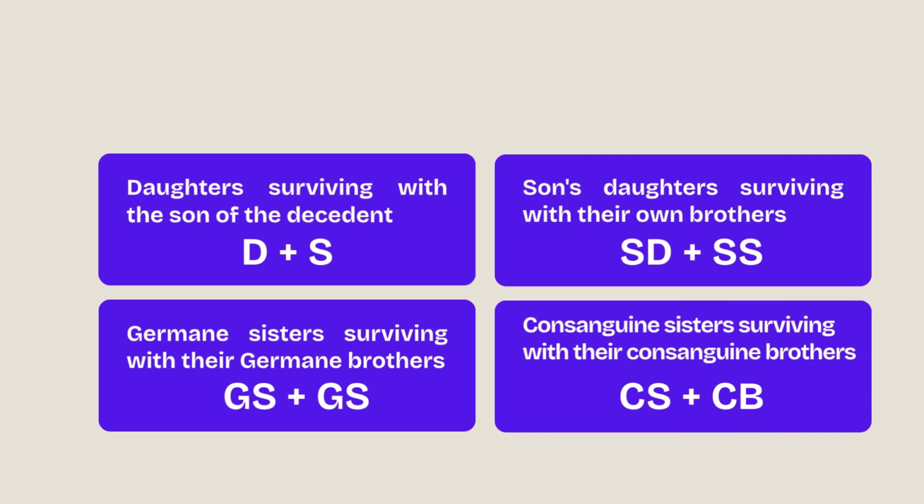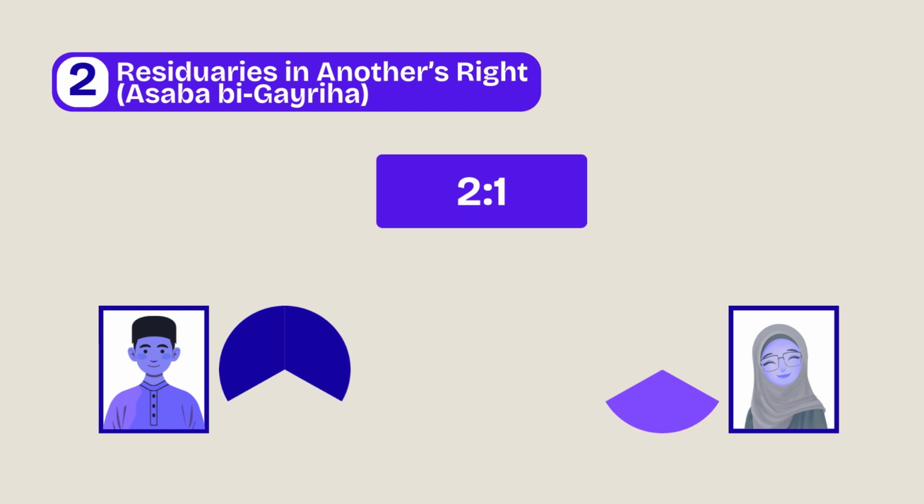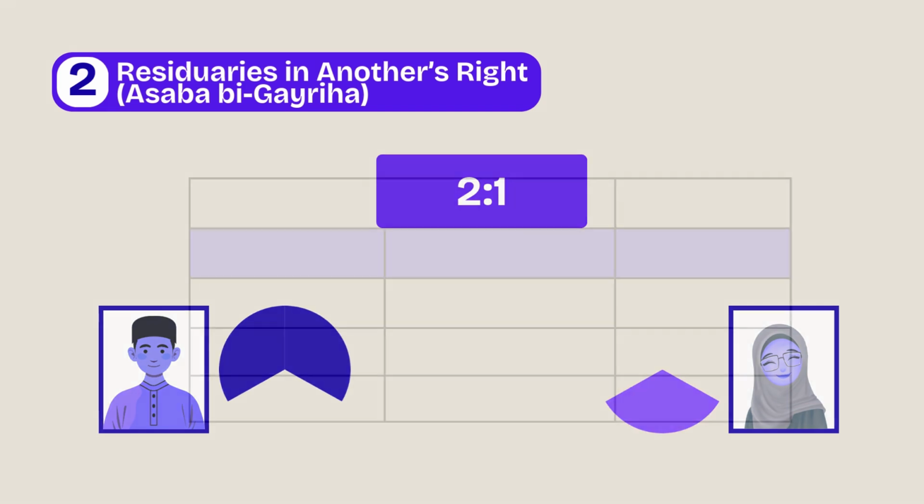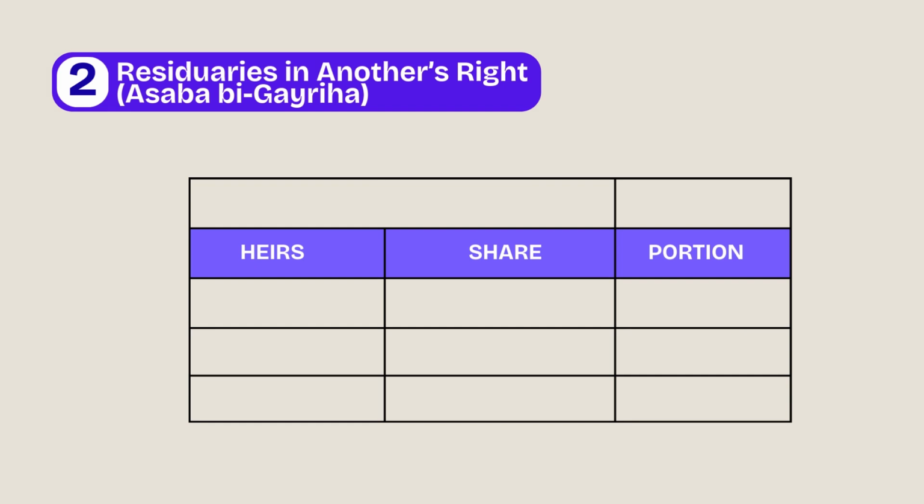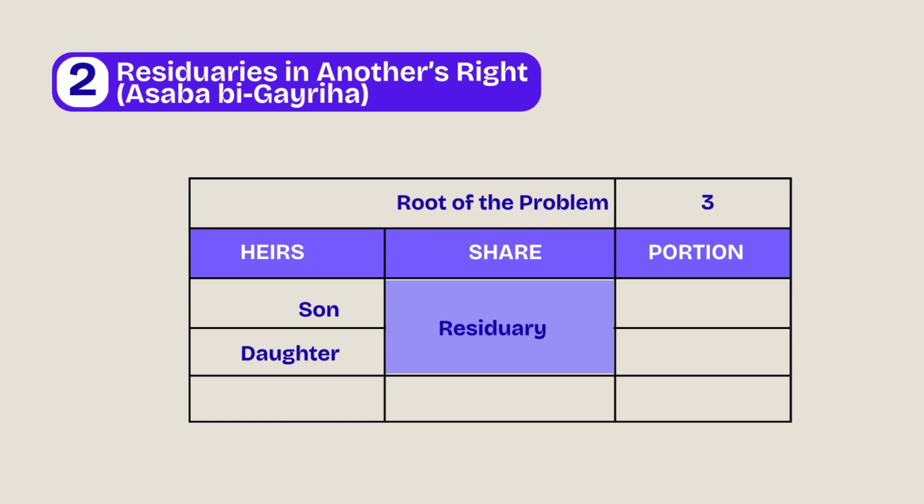In all these situations, the rule is simple. The estate is divided based on the 2-to-1 ratio, 2 parts for the male, 1 part for the female. Let's use a practical example. If a person dies leaving a son and a daughter, the daughter, who would normally receive 1/2 based on the Qur'an, no longer gets a fixed share. She now becomes a residuary because she is joined by the son. The root of the problem here is 3. The son receives 2 shares, the daughter receives 1 share. We will explain the root of the problem method in detail in our upcoming videos.